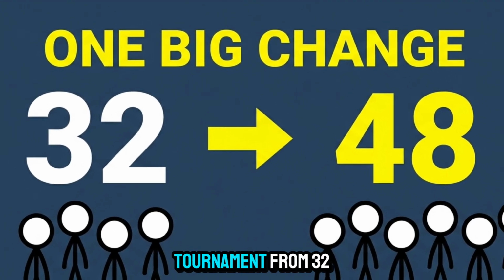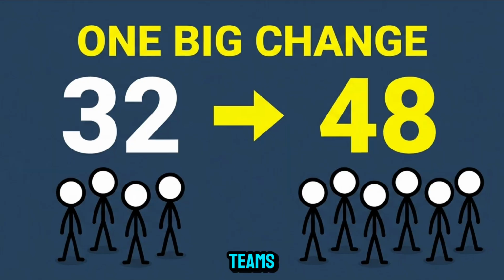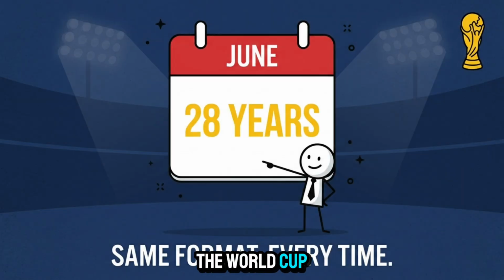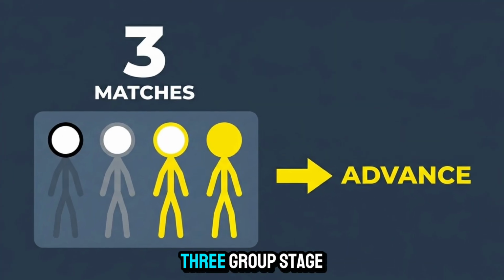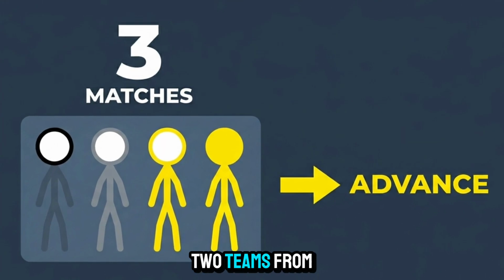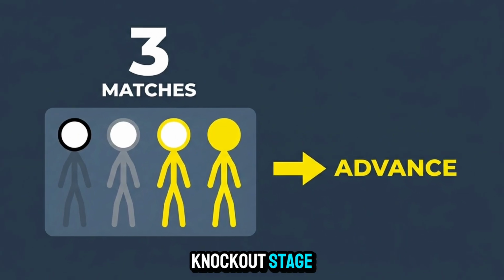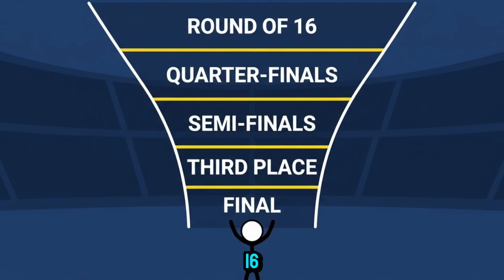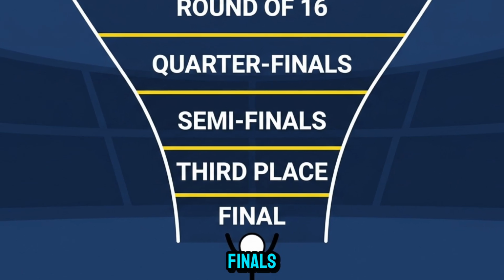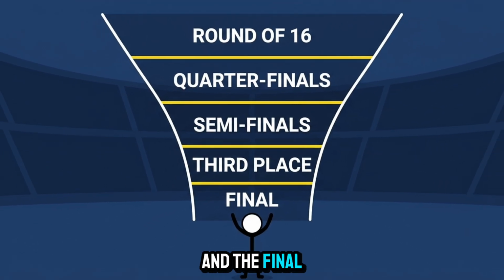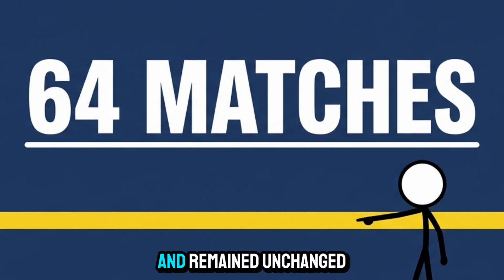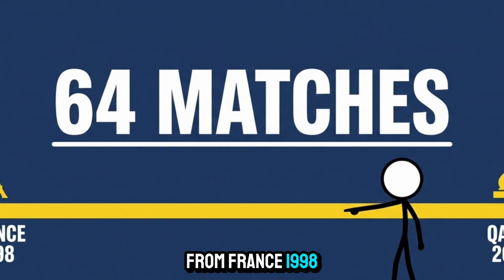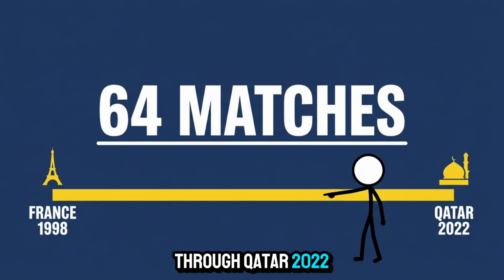FIFA expanded the tournament from 32 teams to 48 teams. For nearly 3 decades, the World Cup used a simple format. 32 teams were divided into 8 groups of 4. Each team played 3 group stage matches, and the top 2 teams from every group advanced to the knockout stage. After that came the round of 16, quarterfinals, semifinals, third-place playoff, and the final. That structure produced a total of 64 matches and remained unchanged from France 1998 through Qatar 2022.